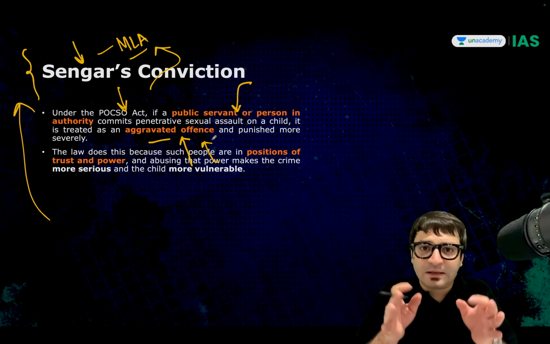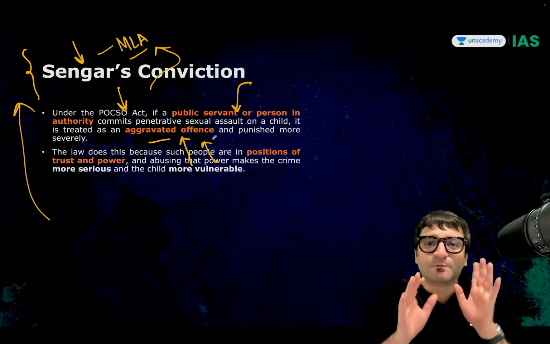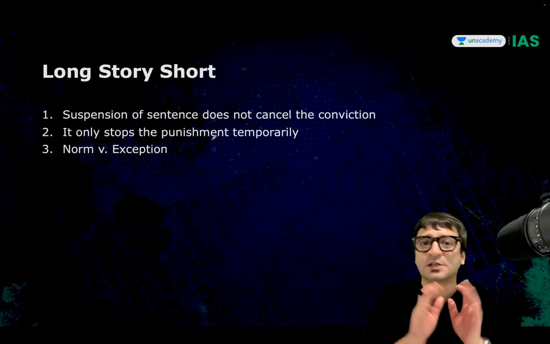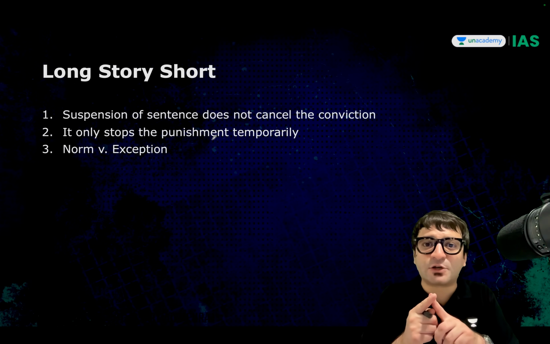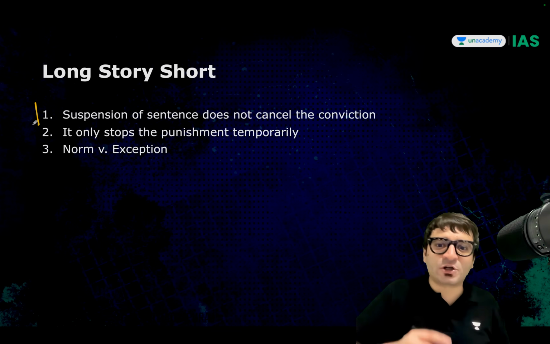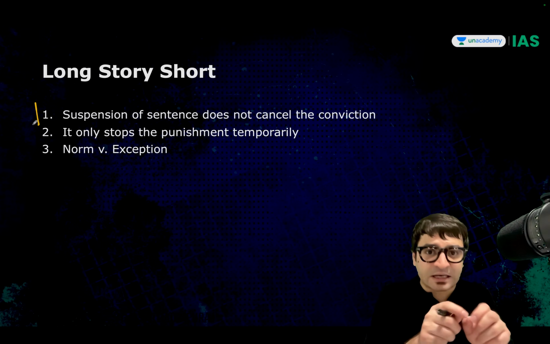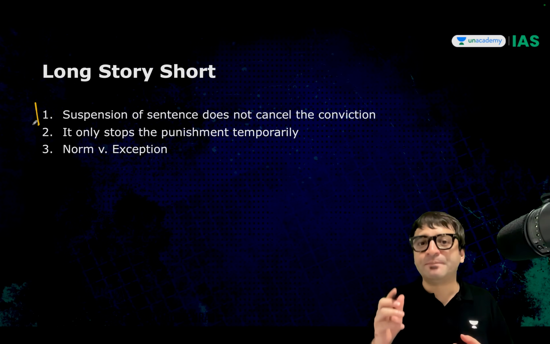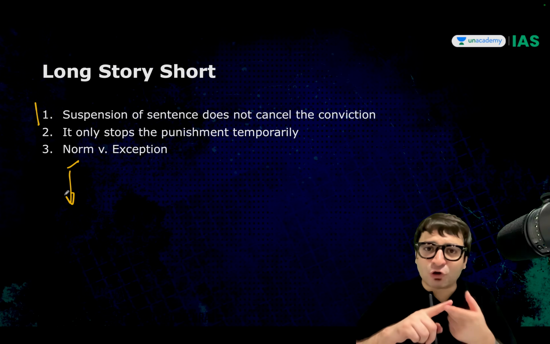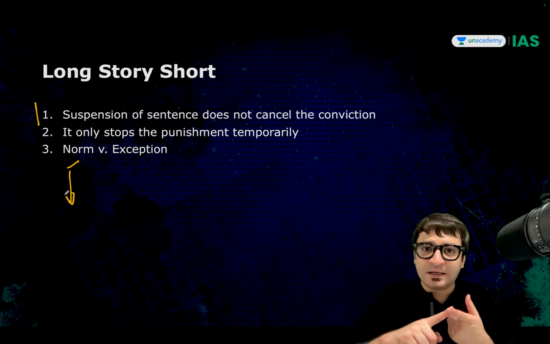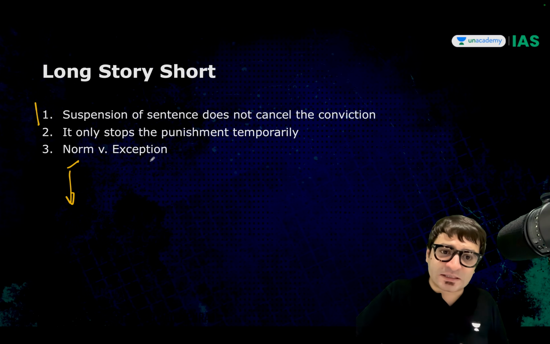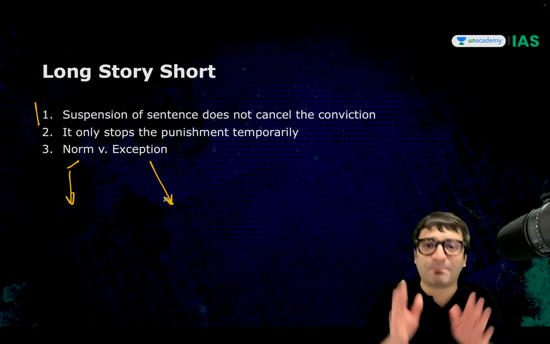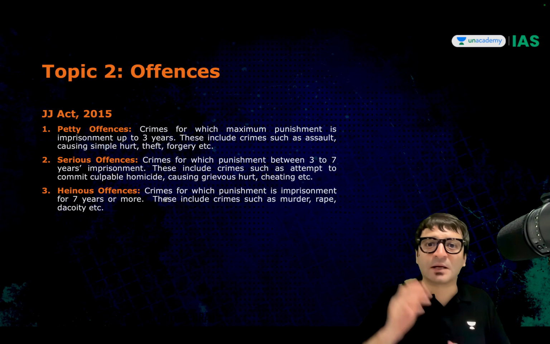On this ground, the High Court suspended the sentence of Mr. Sengar. But later on, it was challenged before the Supreme Court, and the Supreme Court stayed the suspension. But from this topic, what is it that you need to keep in mind? Number one, suspension of sentence does not mean that conviction is cancelled. No, it only pauses the punishment, and that too temporarily. And it varies. If it is a short or fixed term punishment, in such cases, it is the norm. If it is a case involving life imprisonment, then it becomes an exception, not a norm. That completes our topic number one.